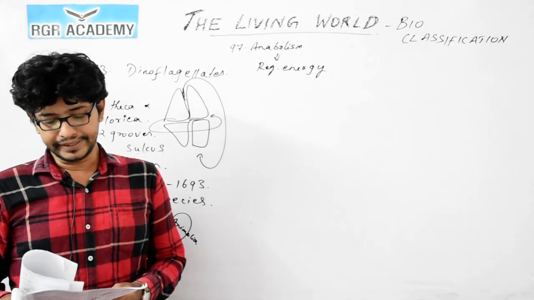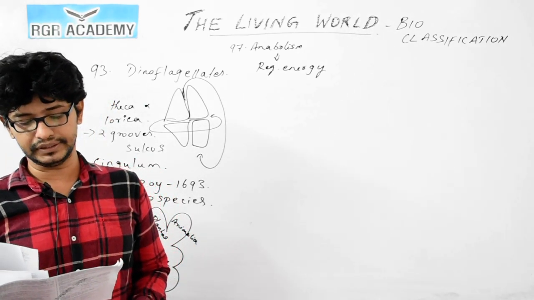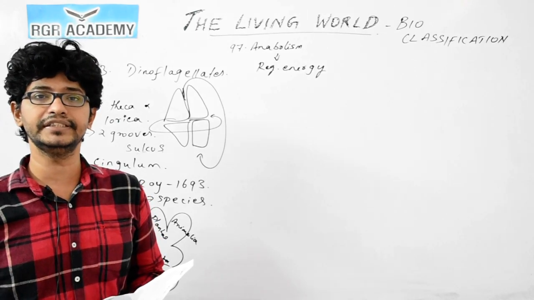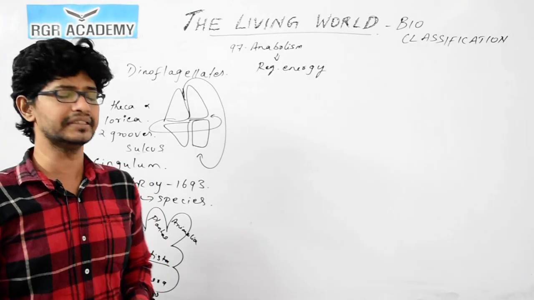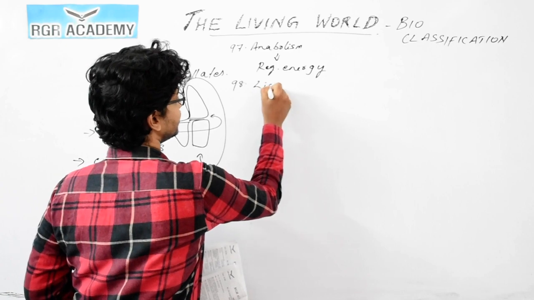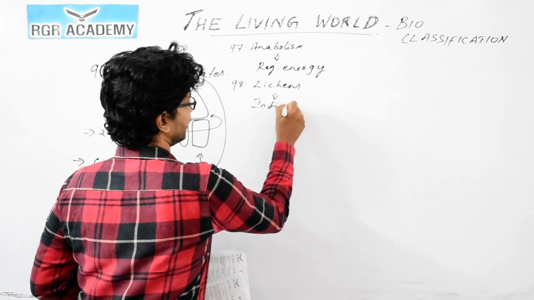98, lichens indicate SO2 pollution. What is the reason for this? This is option 2 because lichens are sensitive to SO2, since they are very sensitive to air pollution. So that's the reason we call lichens bioindicators. Lichens are indicators for air pollution.